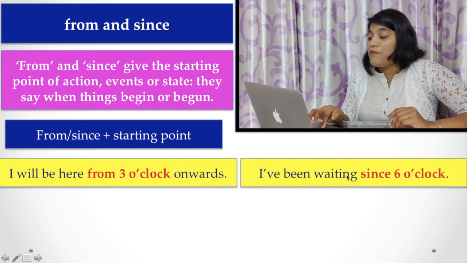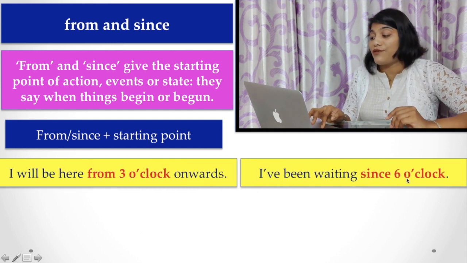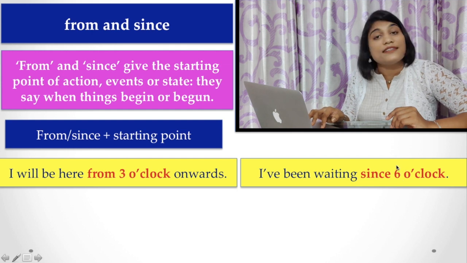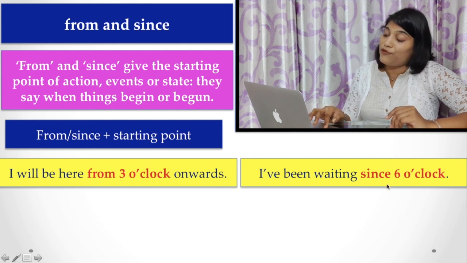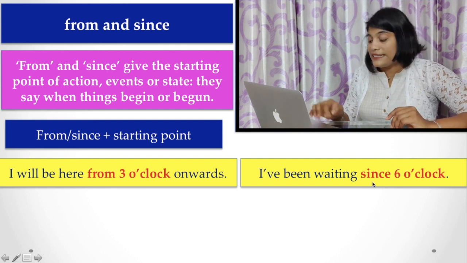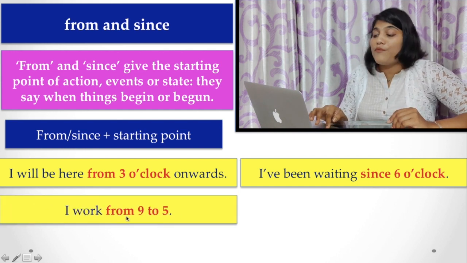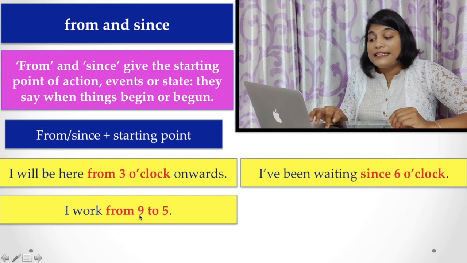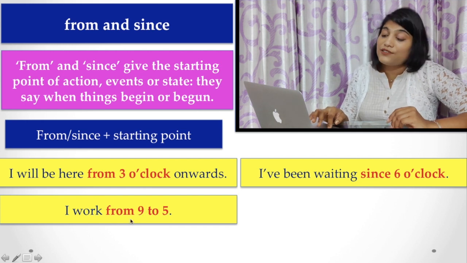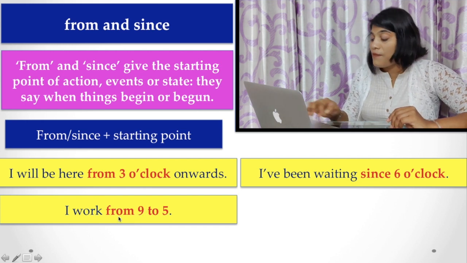Similarly, I have been waiting since 6 o'clock. Here 6 o'clock is the starting point, so you have to use the preposition since. Here also, I walk from 9 to 5. Here there is a starting point, that is 9. So the preposition is from.